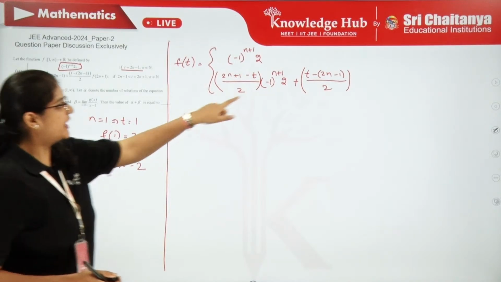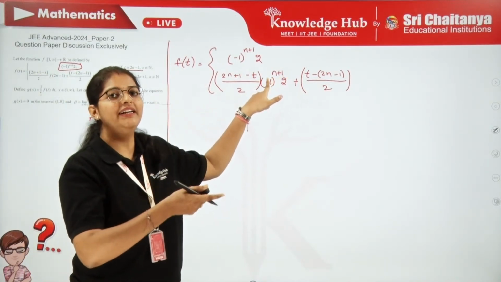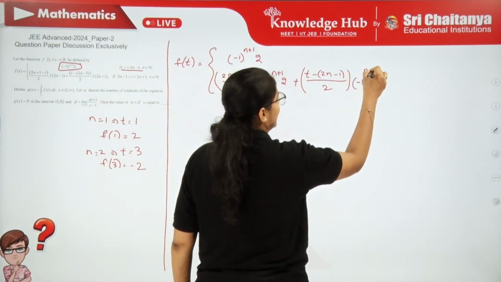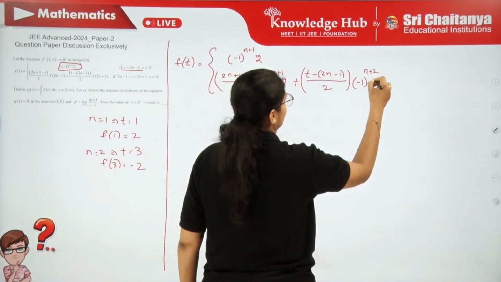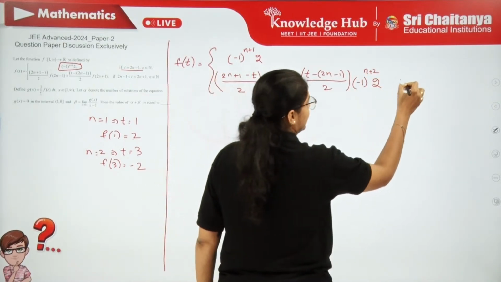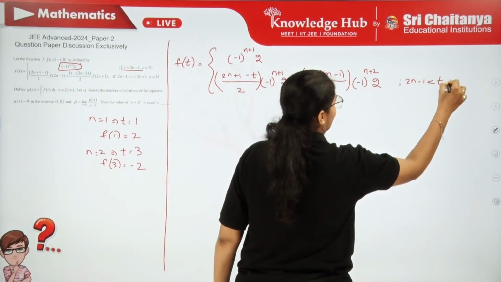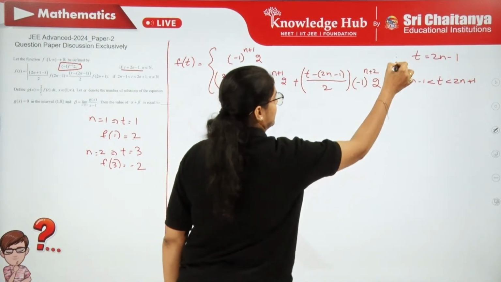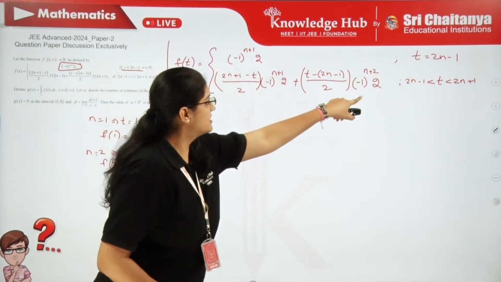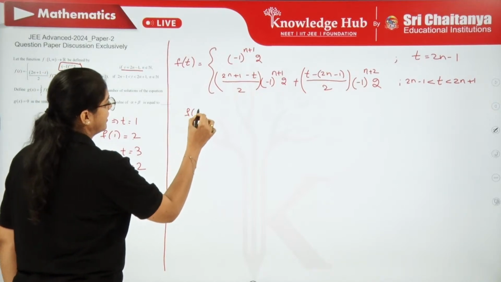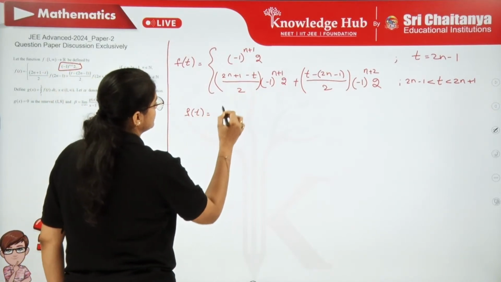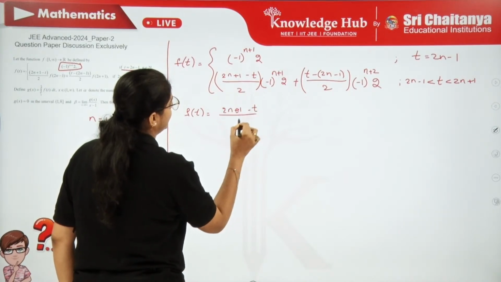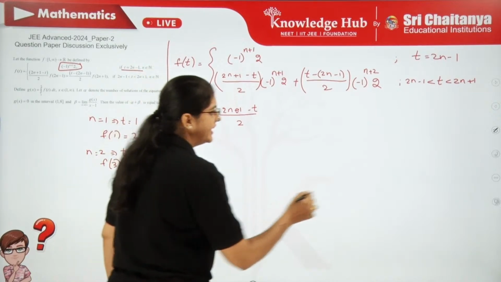So what can you try to write over here? Just the immediately next odd number. So you can multiply with minus 1 or you can reduce also, but let me add one more minus 1 over here. That's it. So this is whenever it is in between the odd numbers. This is exactly when it is an odd number. Right. If you can simplify this second one also, let's see f of t between the odd numbers. So it's going to be 2n plus 1 minus t by 2, or we can take common, right?